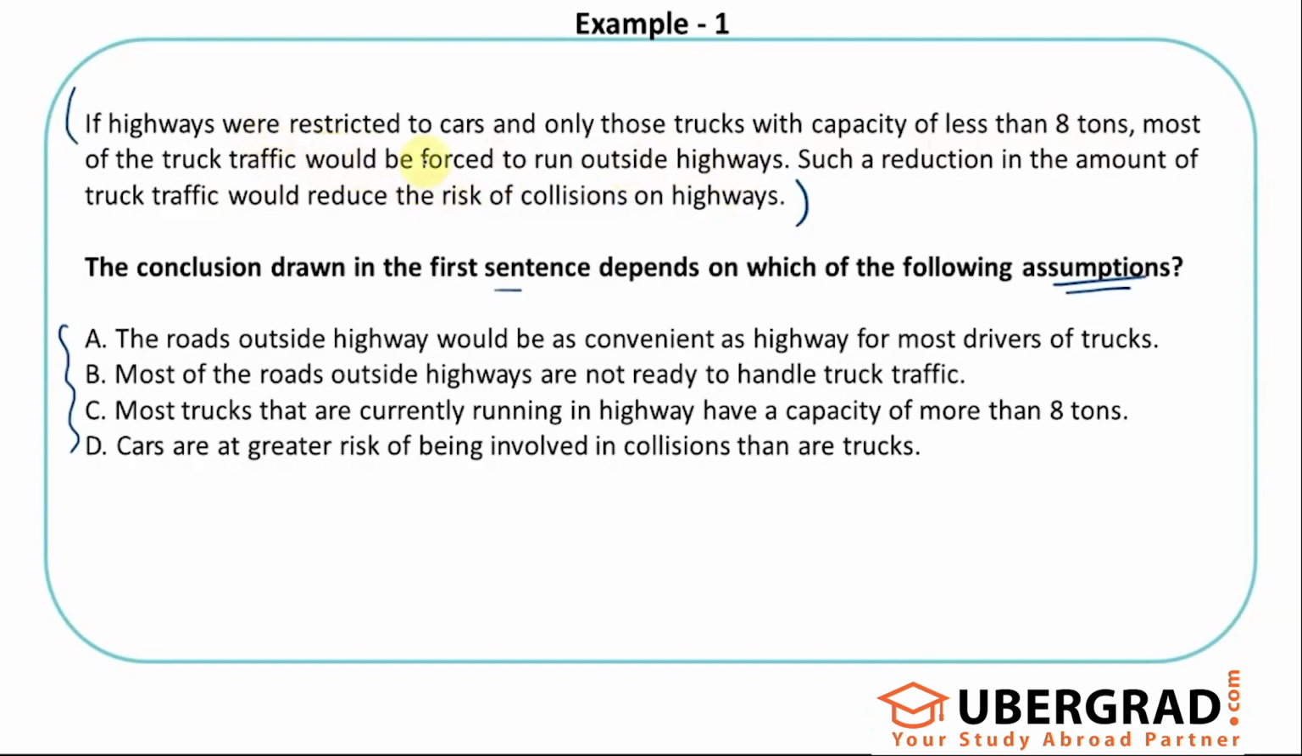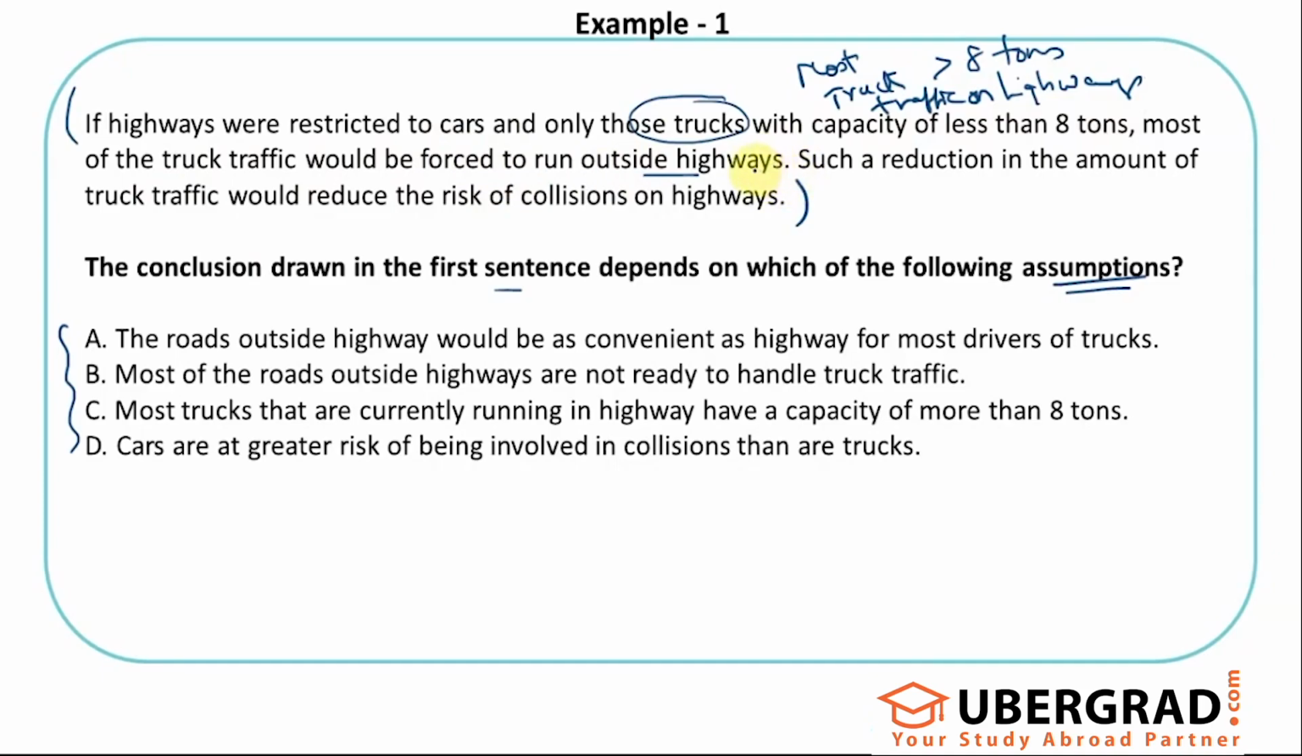So it says if highways have a restriction saying that only cars or trucks with less than 8 tons capacity should be running on highways, then most of the truck traffic would be forced to run outside highways. Because, what is that meaning? The author feels that most of the truck traffic that goes on highways is more than 8 tons. That's why he or she is feeling that if highways have the restriction of only cars and trucks up to 8 tons, then most of the truck traffic would be forced to run outside highways.